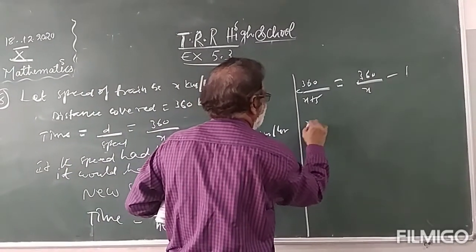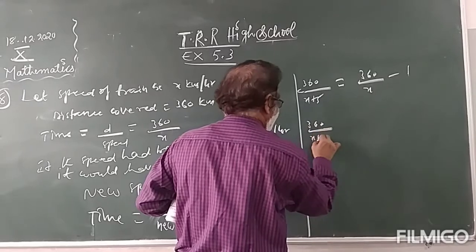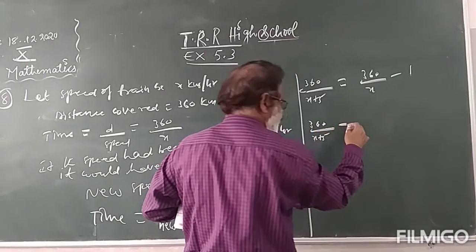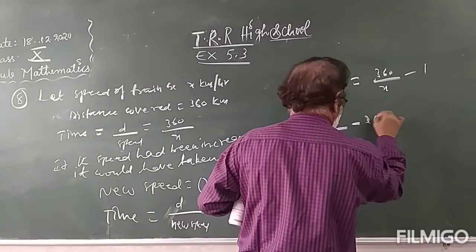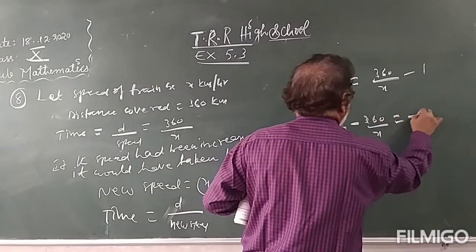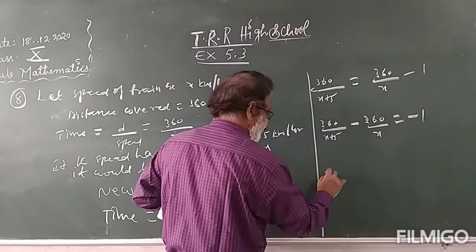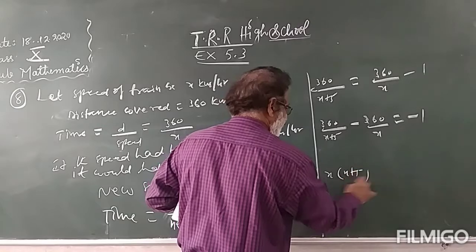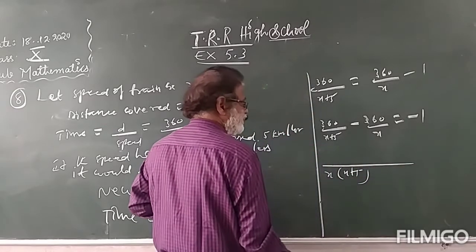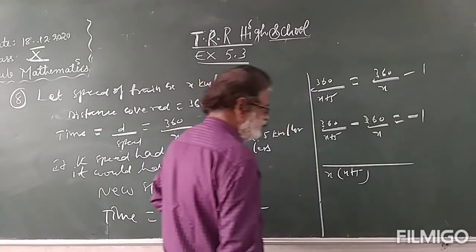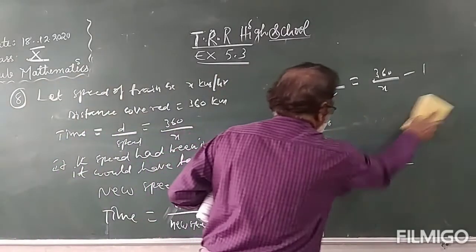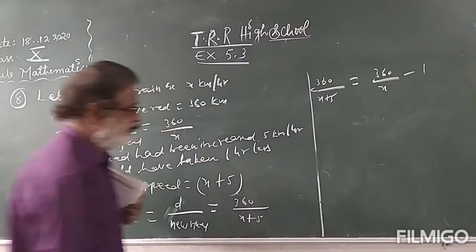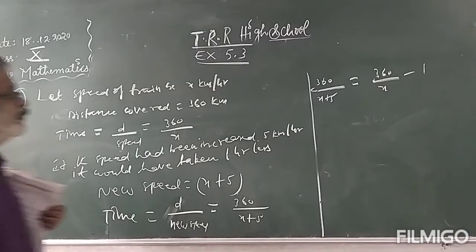So 360 by x plus 5 minus 360 by x is equal to minus 1. LCM, x into x plus 5. Simplify this.